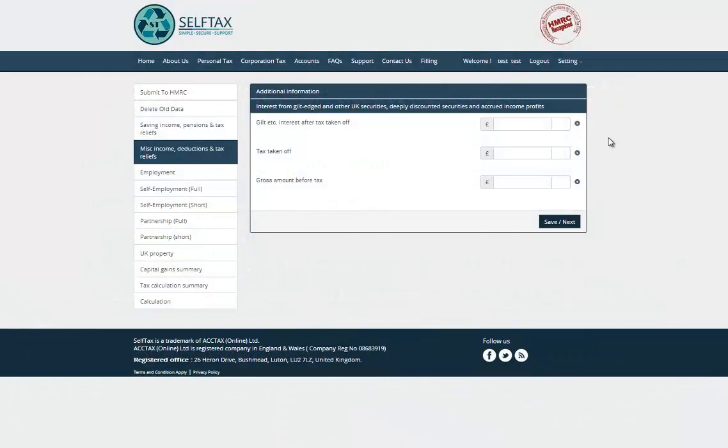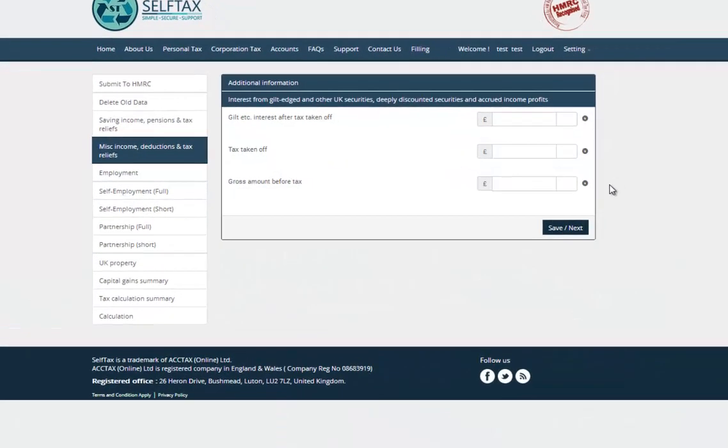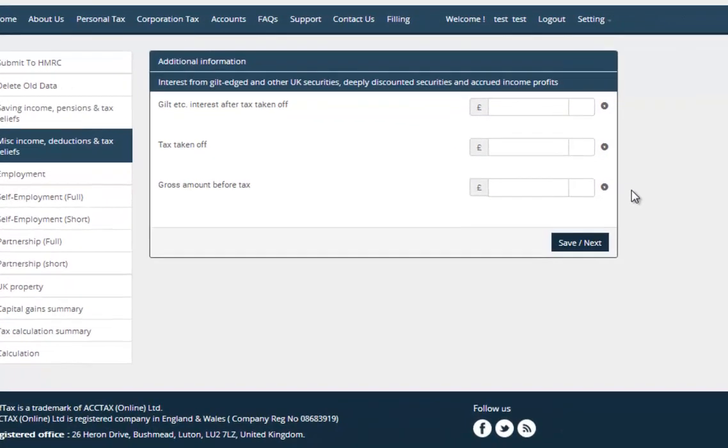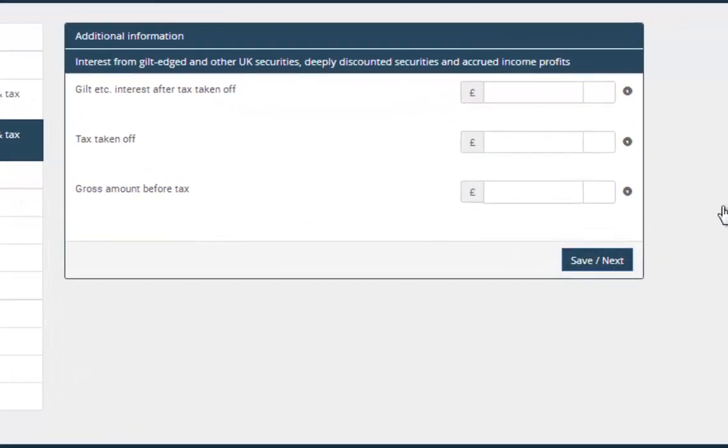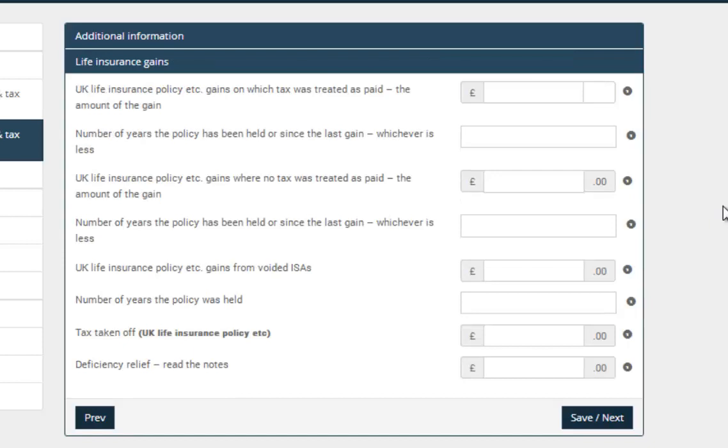Enter the interest amount and tax deducted in boxes 1 to 3 appropriately if you have interest from bonds, loans or government stock. If you received a certificate of chargeable event from a UK insurance company or any friendly society about capital redemption and life annuity, then fill in the relevant details about gains and number of complete years as per the certificate.